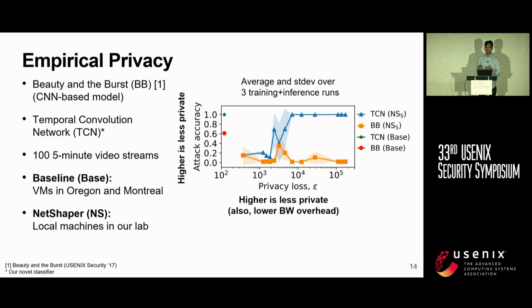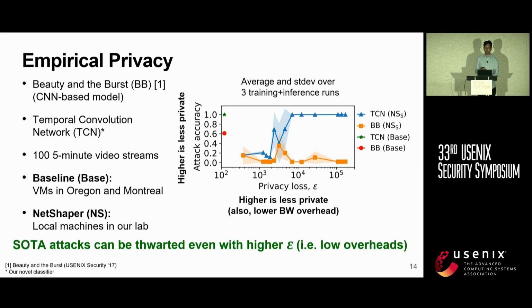We shape these video streams with different values of privacy loss and measure the accuracy of these attacks. In the plot, we have epsilon on the x-axis and the classifier accuracy on the y-axis. At epsilon values below 200, the classifier fails to perform with any accuracy. Even for values of epsilon as large as 1000, meaning low bandwidth overhead, the attacks fail to perform effectively. This shows that our system can provide a much stronger privacy guarantee than what is necessary to thwart the current state-of-the-art attacks. But the theoretical guarantees ensure that even future attacks can be thwarted.